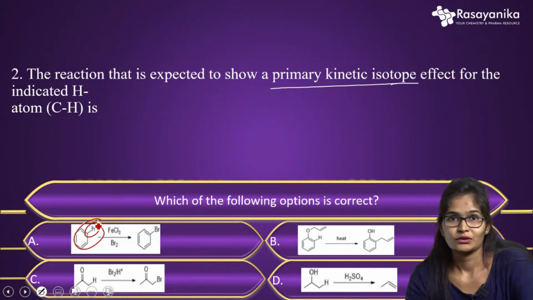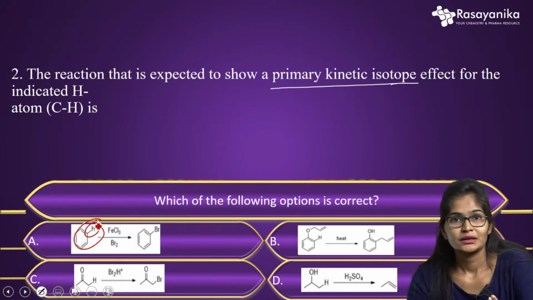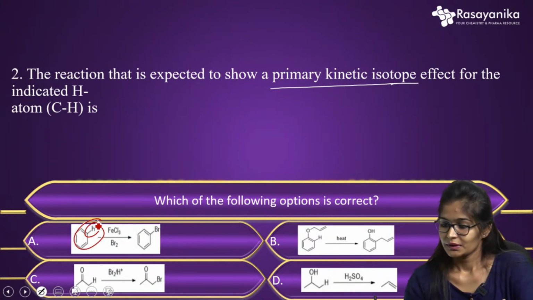will not affect the rate of the reaction even though we change it by any one of its isotopes. Like if we change it to C-D also, it will not show any effect. The rate of the reaction will be the same only. So next will be option B.